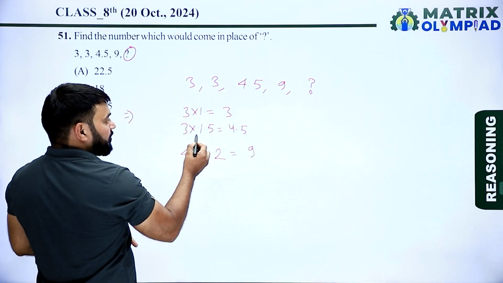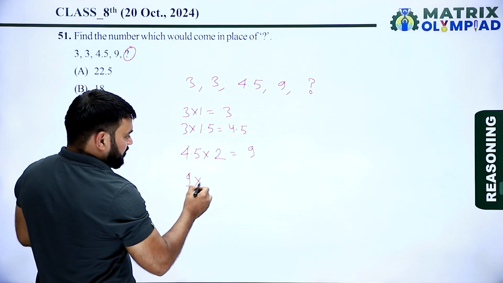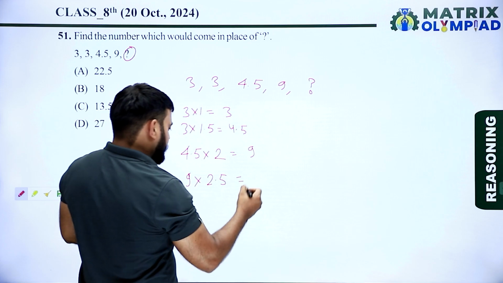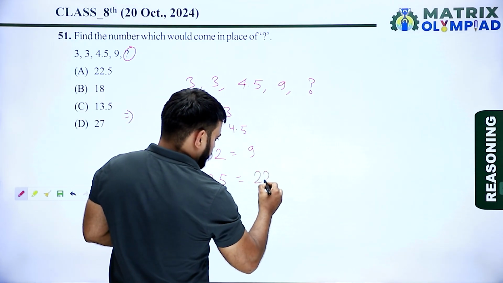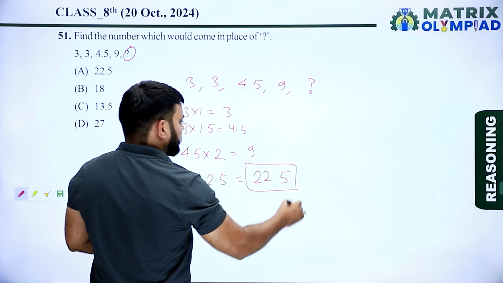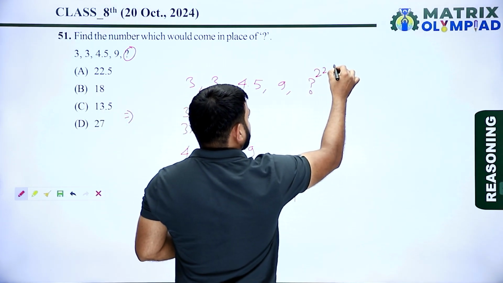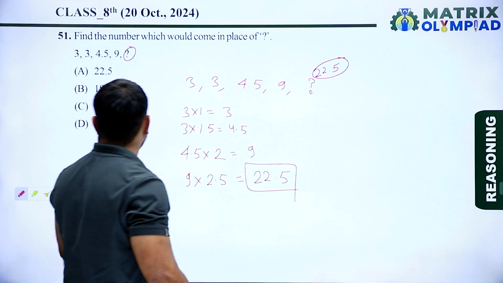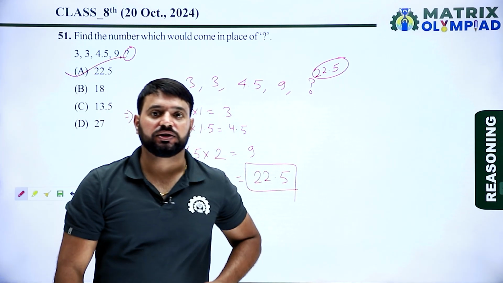Multiply by 1, multiply by 1.5, multiply by 2. Now 9 multiplied by 2.5 is 22.5. So the next number of the given number series is 22.5. So option A is the correct answer of this question.